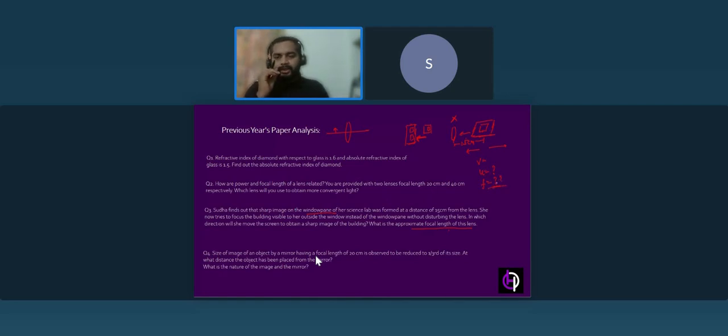Suppose the question can be framed in this way also, where only one value is given, either the object distance or the image distance. In that case, the magnification would be given. But here the question is not talking about the magnification, like how magnified the image is formed, isn't it? So here the data is insufficient to find the focal length.